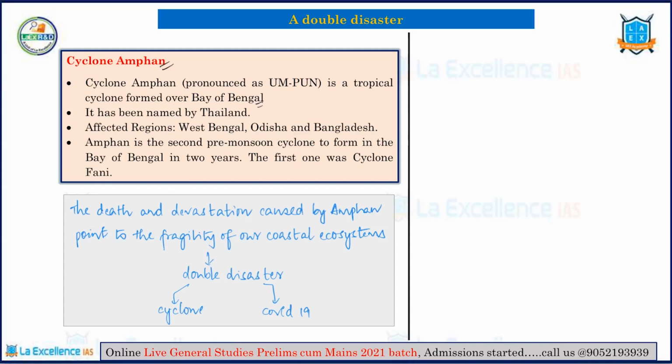Now let's see what this article is trying to tell us. This article talks about the present double disaster situation which you witness in West Bengal and Odisha in the form of cyclone Umpun and the COVID-19 disaster. If you look at how these two states have been affected, both West Bengal and Odisha, it shows how fragile our eastern coastal states are during the storm season. Now is it because we are not prepared well? No, we have been taking a good amount of measures and restrictions to make sure that any particular storm does not affect us in a large manner.